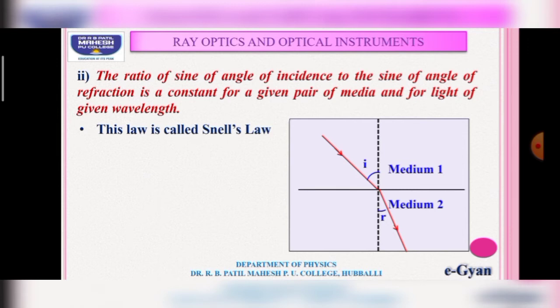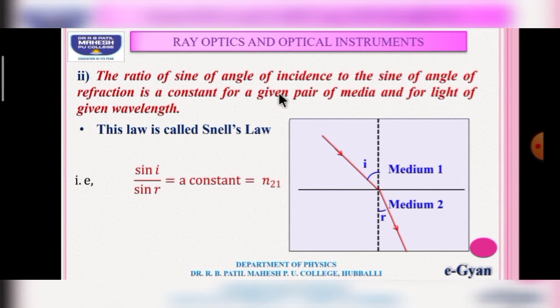Because these statements were given by a great scientist called Snell. That is, sin I divided by sin R is equal to a constant, that is equal to n21, where n represents refractive index.